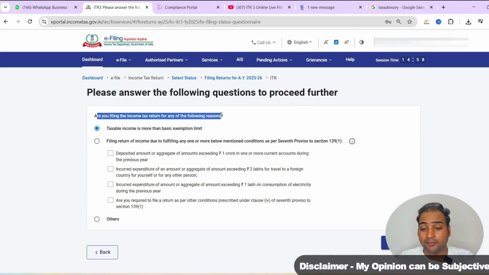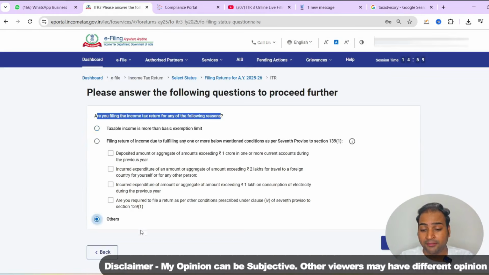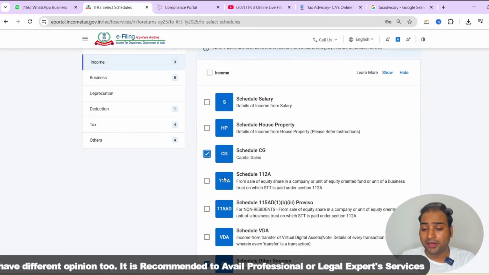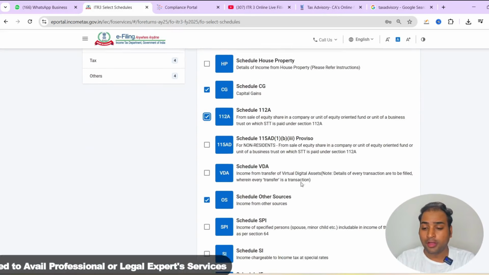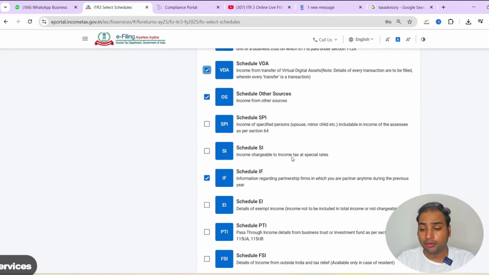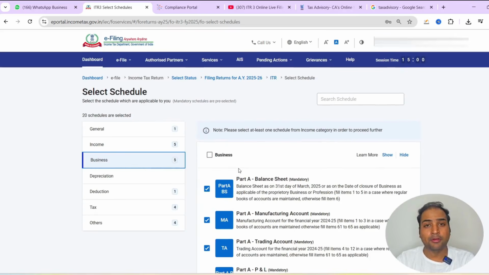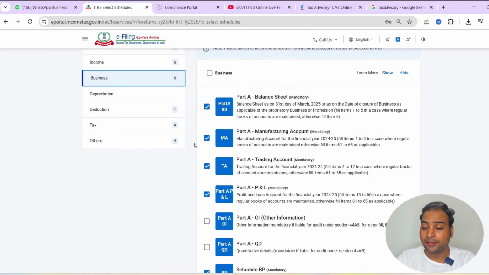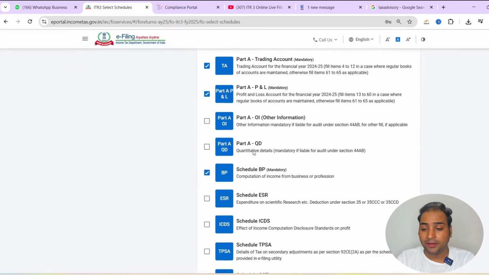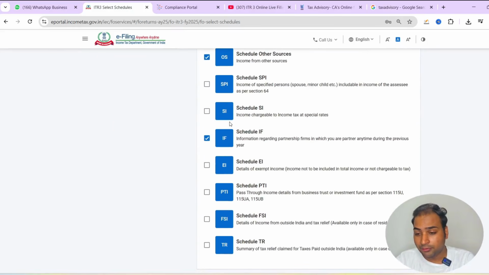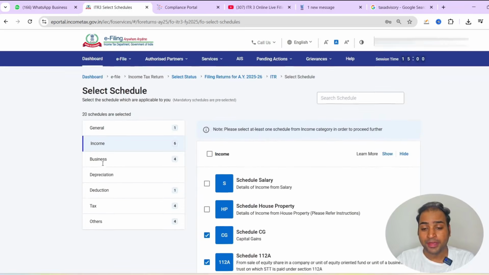Then we have to select one option in these three, and we can select others and continue. In income, we have income from capital gain. 112A talks about the long-term capital gain, schedule VDA talks about the crypto income, other sources income, and we have business income too. F&O trading comes into business income as per the income tax laws, and we have to select the balance sheet part, but we will deselect the manufacturing part, and all the things are already selected here. I will select one more thing, schedule SI. Just go and check whether it gets selected or not in your ITR form.